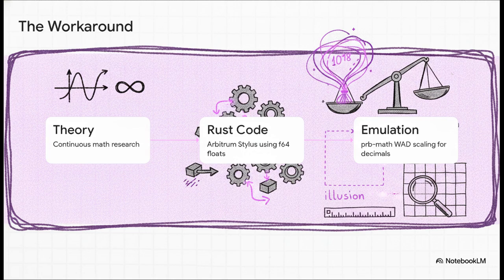To make this work, OrbSwap had to construct a massive illusion. They started out with beautiful theoretical continuous math in their research. Then, they deployed WebAssembly smart contracts via Arbitrum Stylus, writing their code in Rust using 64-bit floating point, or F64, variables. But because the EVM can't actually handle those floats in production, they had to forcefully translate them into EVM integers. How did they pull that off? By relying on gas-heavy EVM integer scaling libraries like PRBMath. They're basically multiplying values by massive 10^18 scaling factors, known as WAD scaling, just to mimic decimals. It's a complete emulation trick.